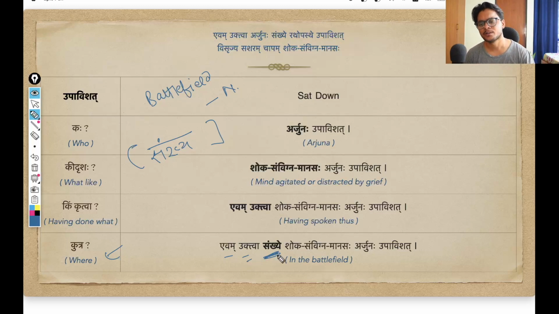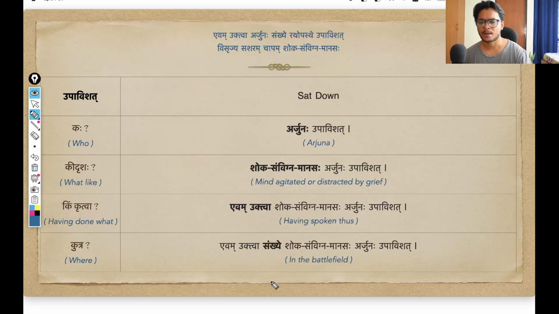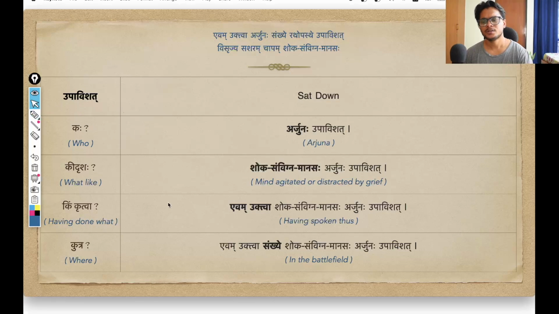Having spoken thus in the battlefield. So in the battlefield, Sankhya, I am going to use the seventh case and singular. So in seventh case singular, this Pratipadik Sankhya changes into Sankhye. We have already seen how this Vibhakti works. Simply meaning in the battlefield. That is what is happening here. So let us move on now.